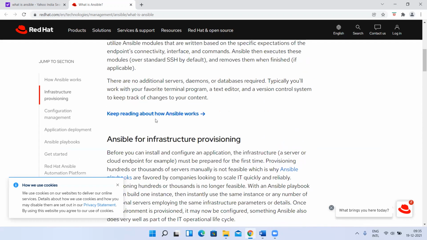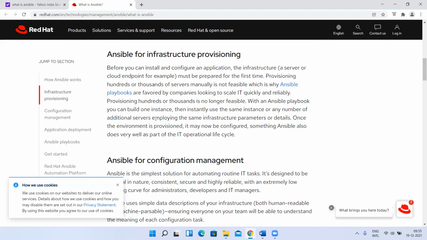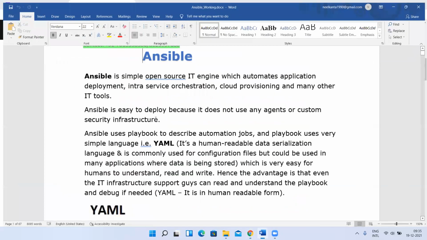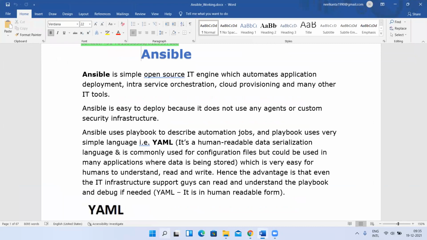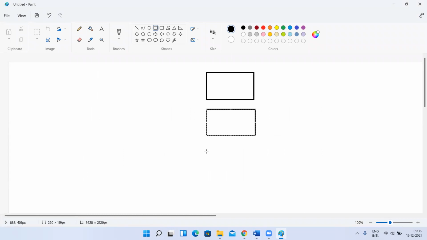But let me tell you the actual meaning at a low level to understand it easily. For example, you have 5 EC2 instances, 5 Linux instances: one, two, three, four, five.